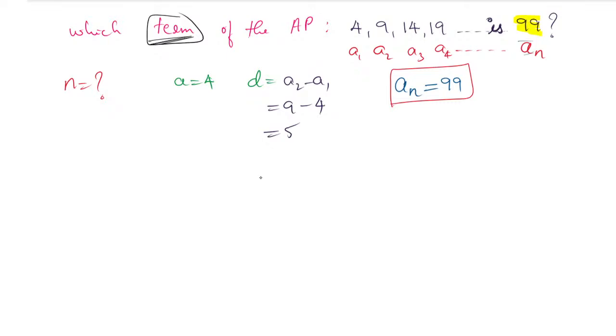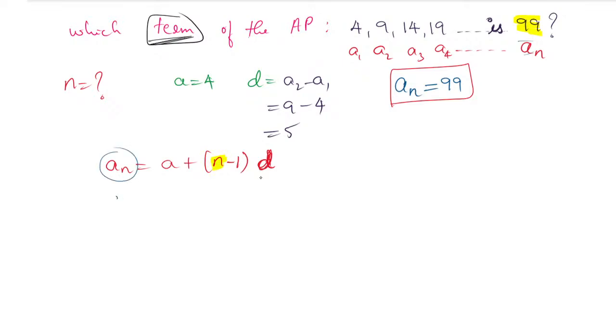They have told you to find which term, meaning which n value, will become that 99 as the final sequence number. That is the an value. So we will go for the formula method. an equals a plus n minus 1 times d. Obviously we don't know the value of n, so we can't find it directly. But the an value is given.